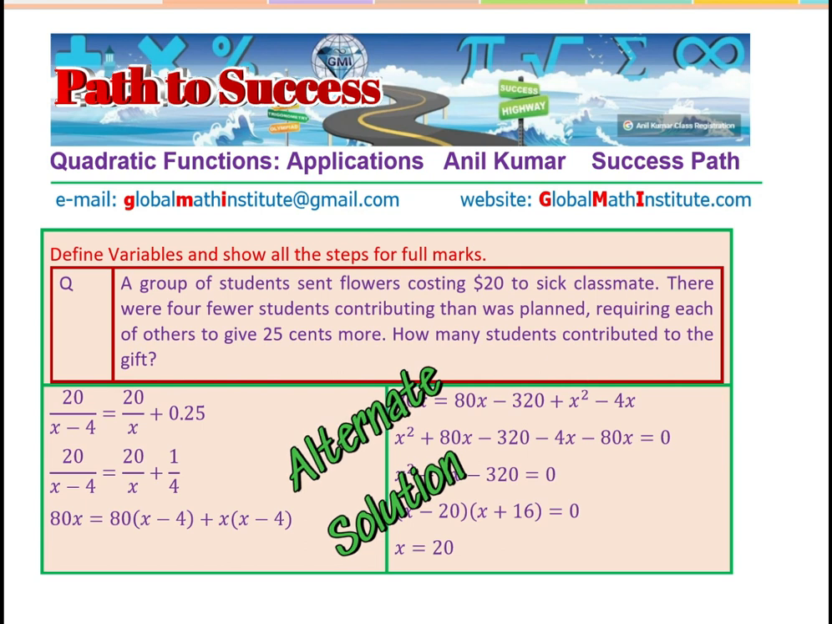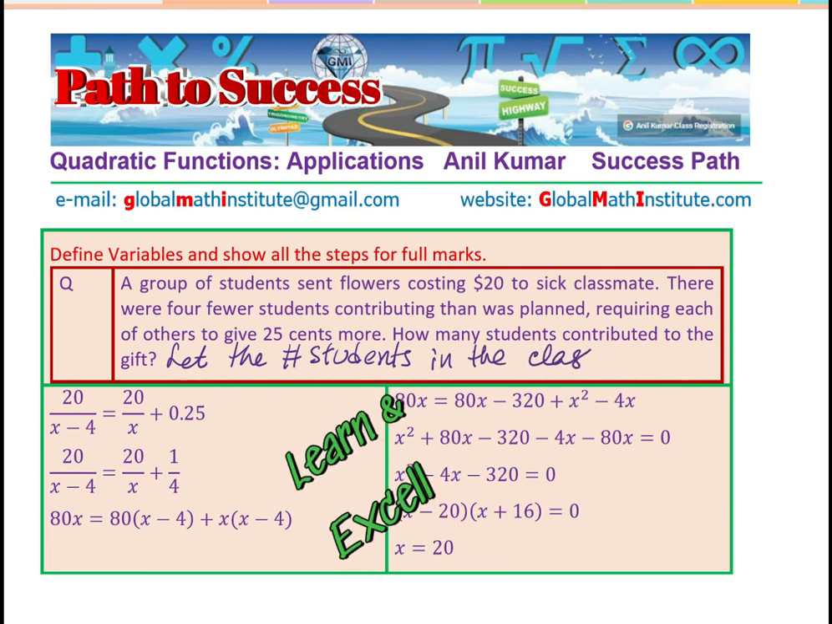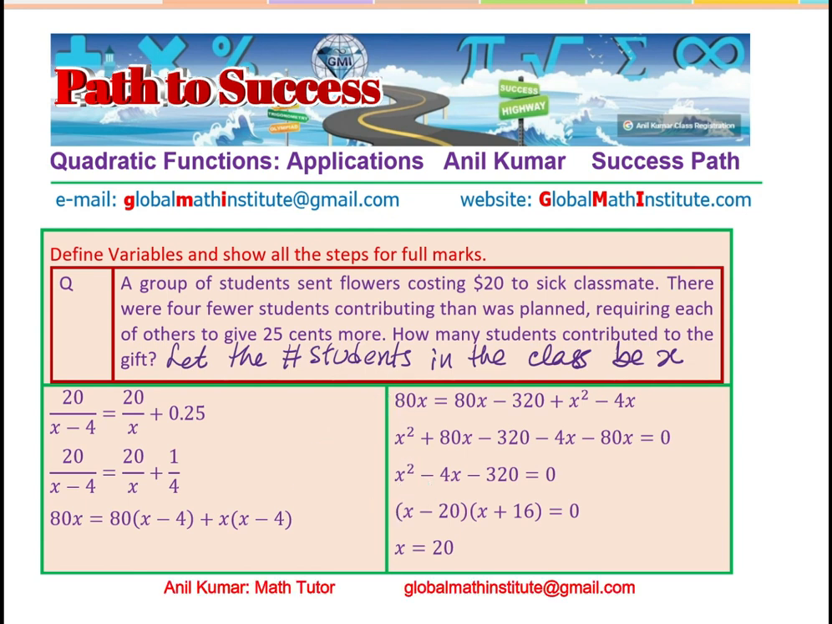So here, let's define the variable, same problem, right? Now, in this case, let the number of students in the class be x. Do you see that? In the earlier solution, I was taking x as the number of students who contributed, right? Which was asked for, right? How many students contributed? Remember this part. They wanted x. So the first solution was better.